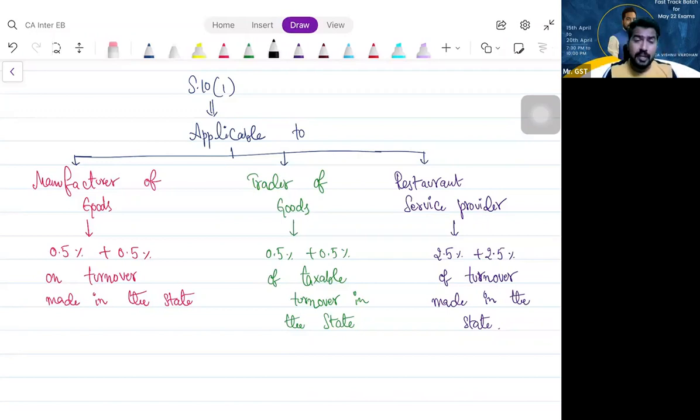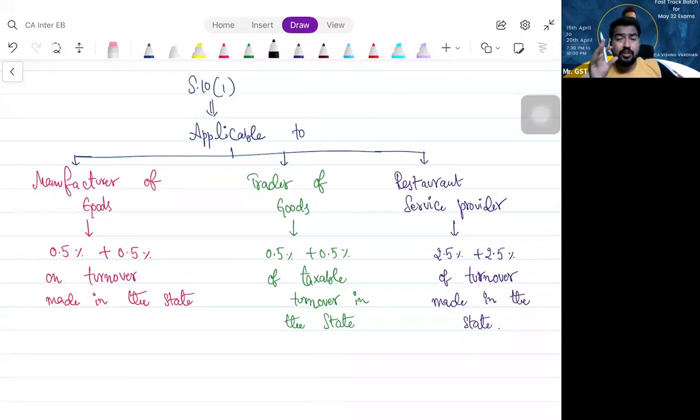Sir, if I am a trader, just a trader buying and selling the goods, then pay 1% only on taxable turnover. You may be selling exempt goods also. I am not asking you to pay tax on exempt goods. Pay 1%, 0.5% CGST, 0.5% SGST on taxable turnover. Is it clear? If I am a restaurant service provider opting for composition scheme, then 2.5% CGST, 2.5% SGST on total turnover.